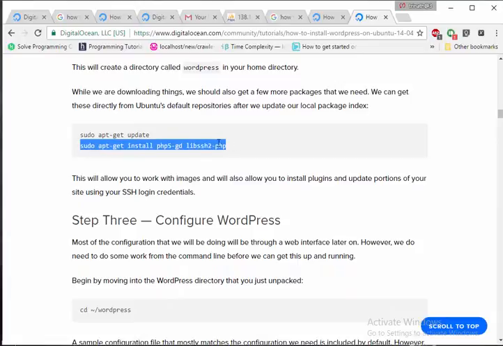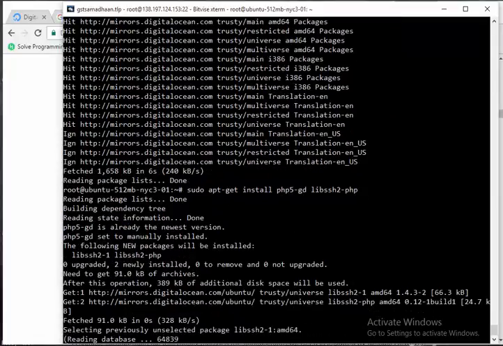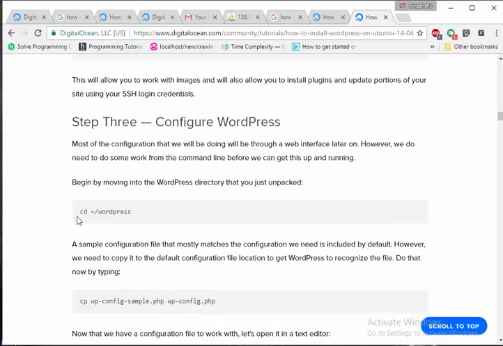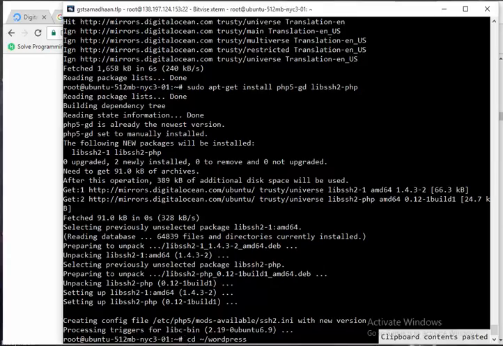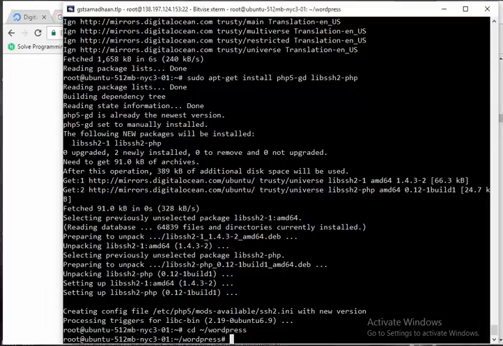The next thing is we need to add the necessary PHP libraries for handling WordPress. That's also done. And we are going into this WordPress folder because we are copying this downloaded WordPress to the server location.